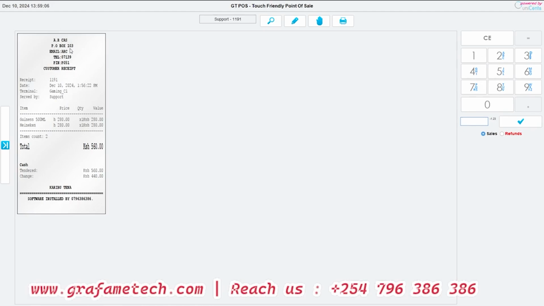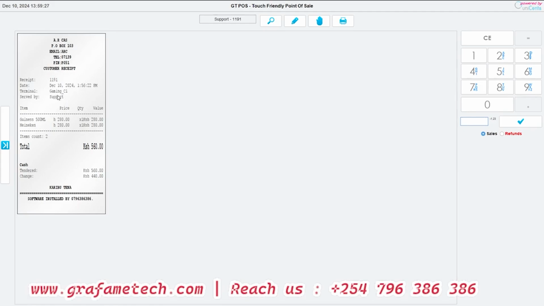We have the business details, the phone number, every detail. And then this is what I was saying, the reference, the receipt number. This is what you'll enter when searching if you have that specific reference. Then also the date and the time that this sale was done.